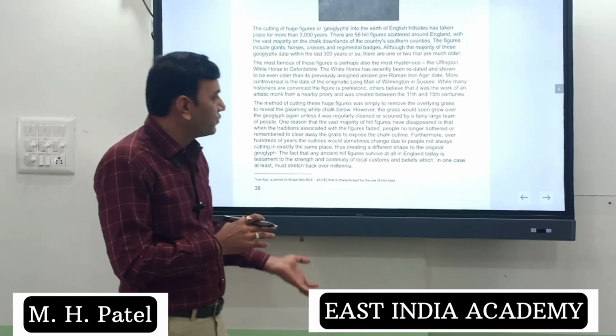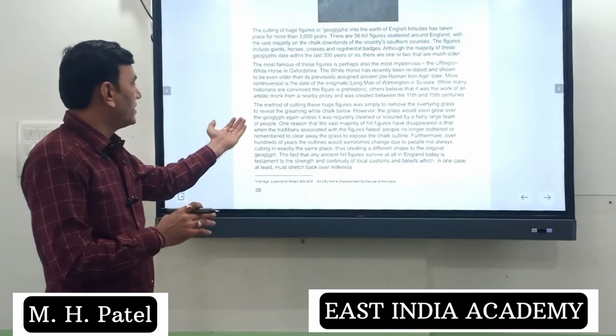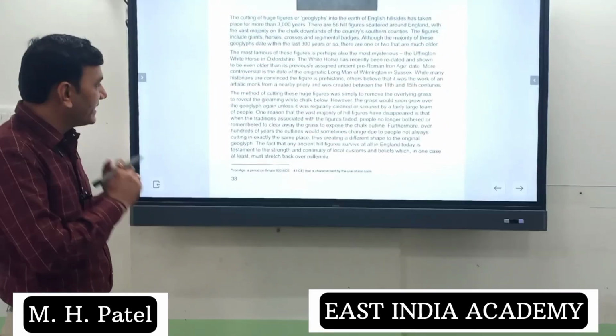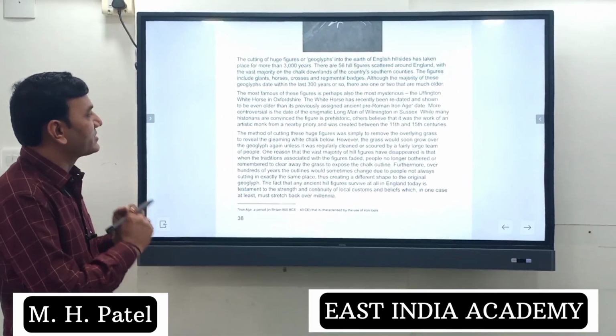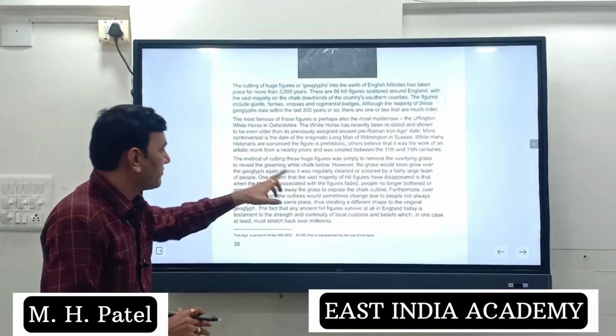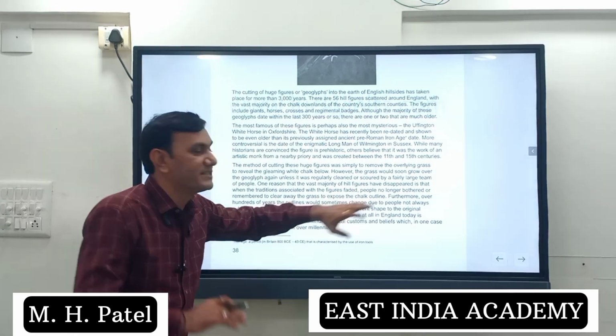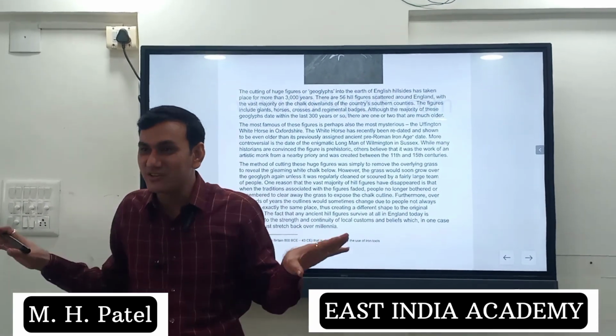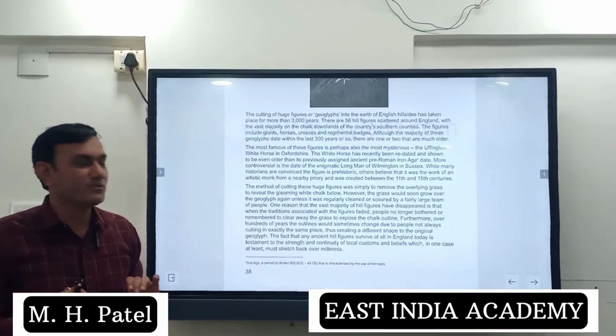However, the grass would soon grow over the geoglyphs again, unless it was regularly cleaned and restored by a fairly large team of people. One reason that the vast majority of hill figures have disappeared, that means cannot be seen. So it is going to be true.